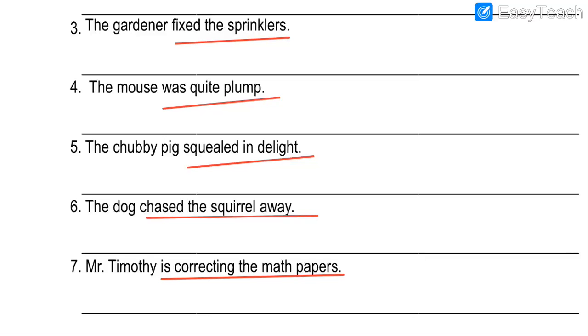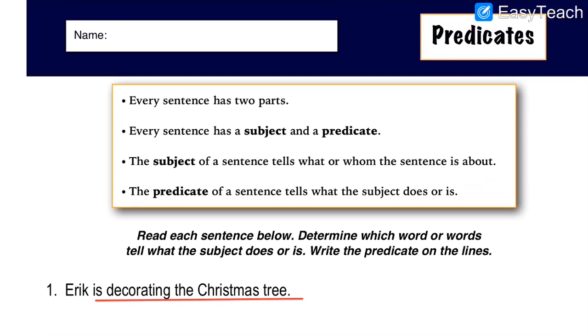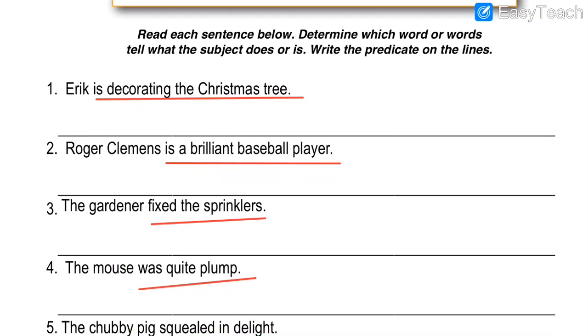Only this much is the predicate part, and we have not underlined the subjects anywhere because this exercise in the heading, we read the heading, it was predicates, and in the instructions they have told us we have to write the predicate on these lines. So as you can see, I have underlined the predicates for you. These predicates which I have underlined are to be written in the given lines below.